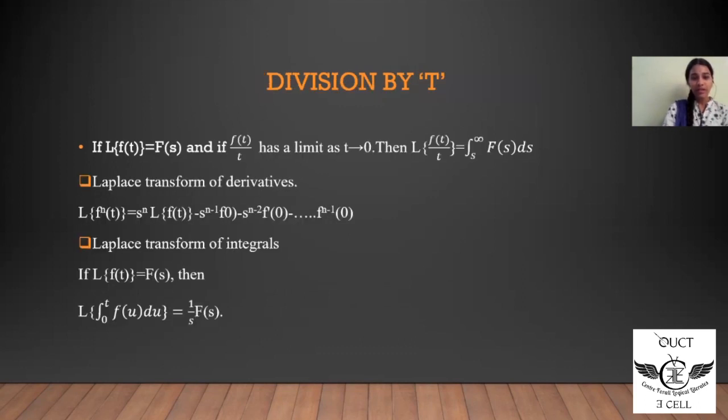Next, let us see in the same way division by t. Again, let f of t be a given function. The Laplace of f of t is equal to capital F of s. And if f of t divided by t has a limit as t tends to 0, then the Laplace of the function divided by t, that is f of t by t, is given by the integral from s to infinity of F of s ds. I repeat again, if the Laplace of the function f of t is equal to F of s, then the Laplace of f of t by t is equal to the integral from s to infinity of F of s ds.